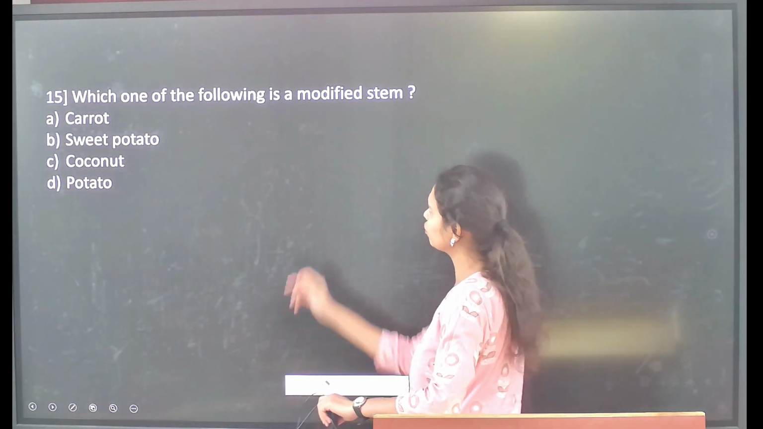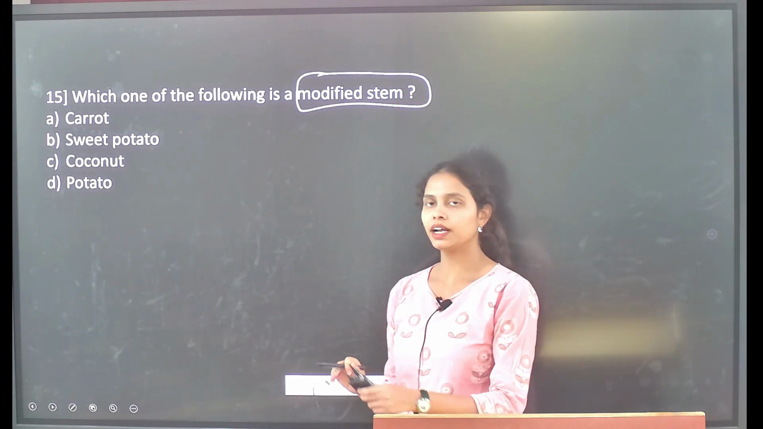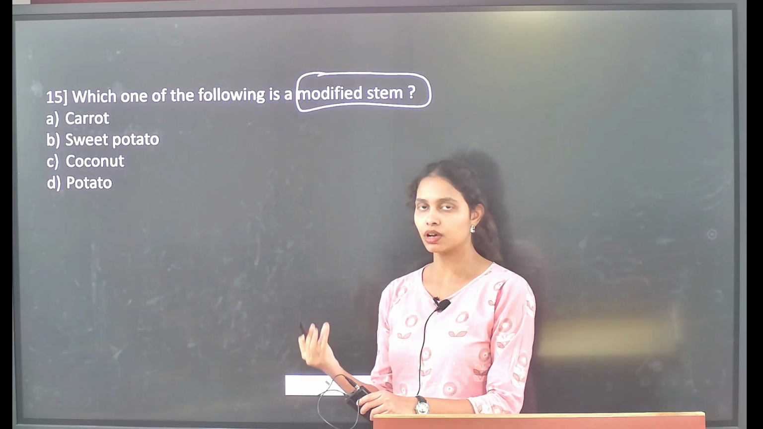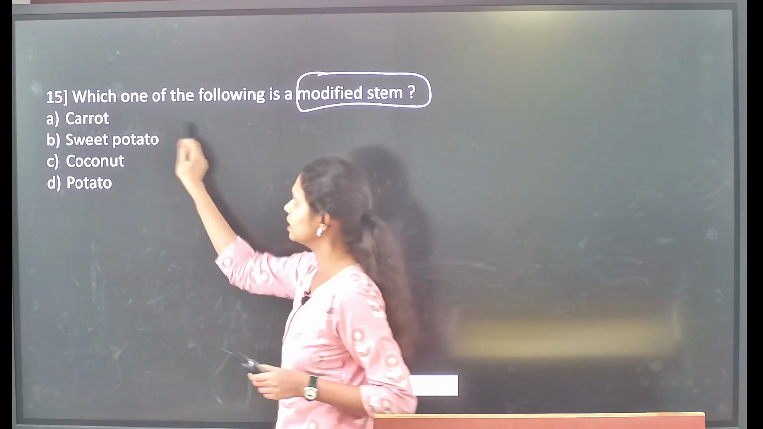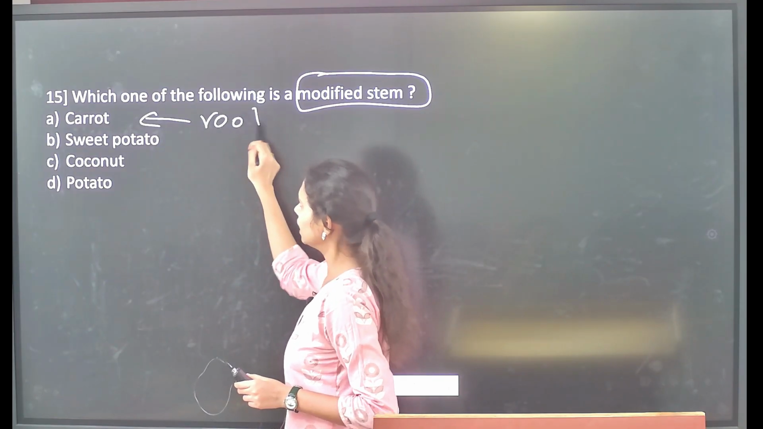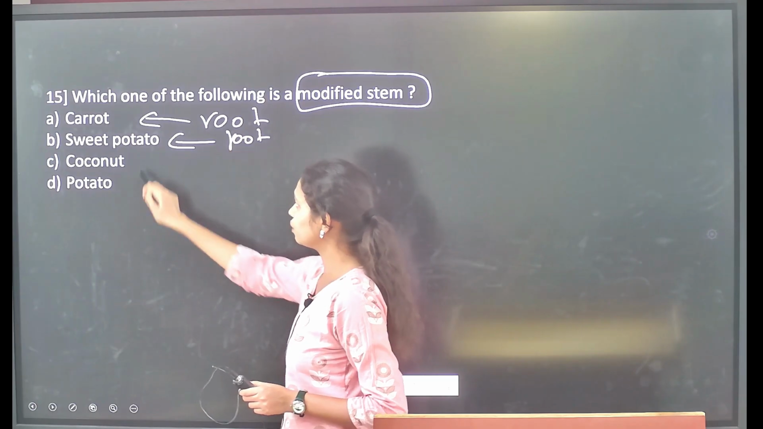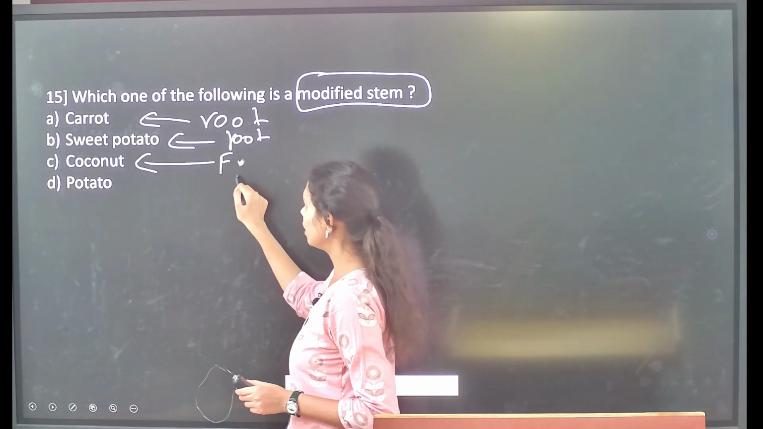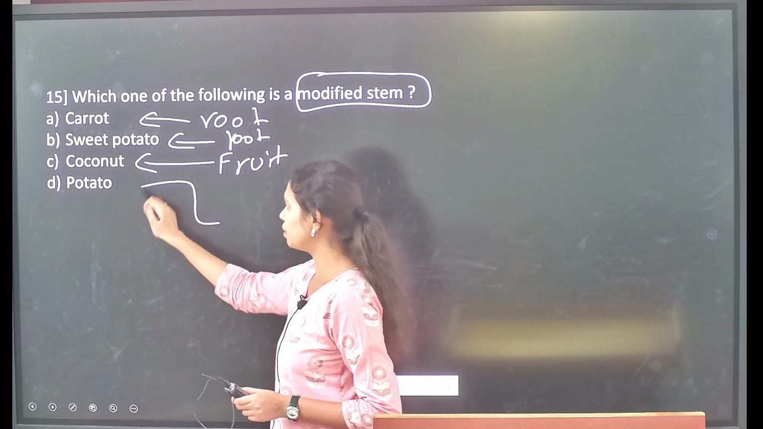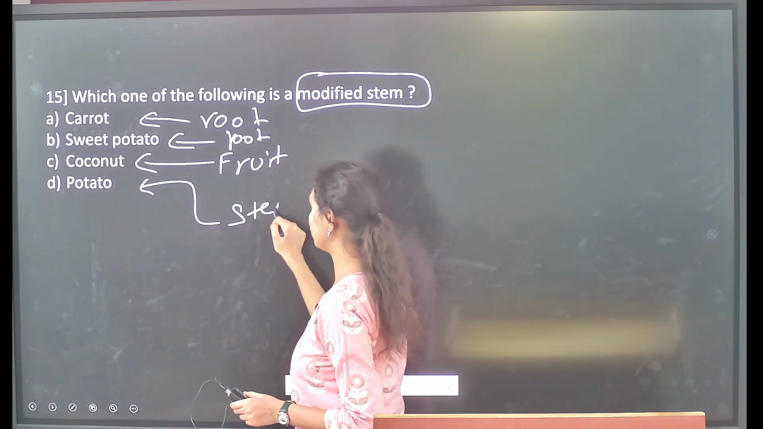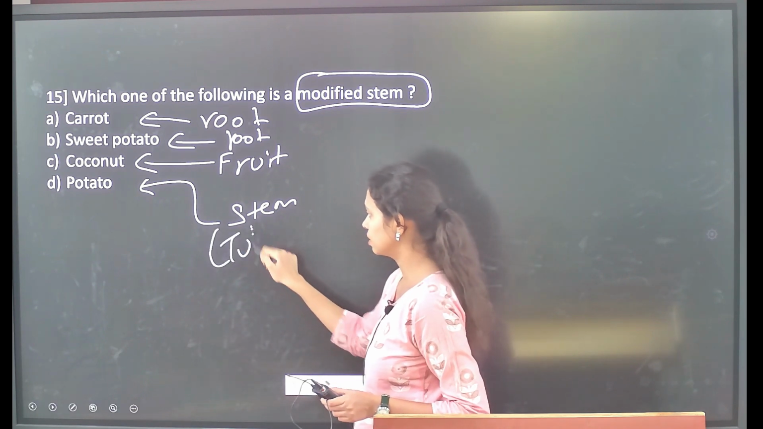Then followed by, which one of the following is a modified stem? See, first and foremost there are different kinds of stems, and again the roots will develop themselves into different vegetables. So if you see, the carrot is the modification of root. In the same way, sweet potato is a modification of root. Where is the coconut? It is a modification, and also this coconut is a fruit. Then followed by potato. Potato is the modification of the stem, because that's what we call tubers.